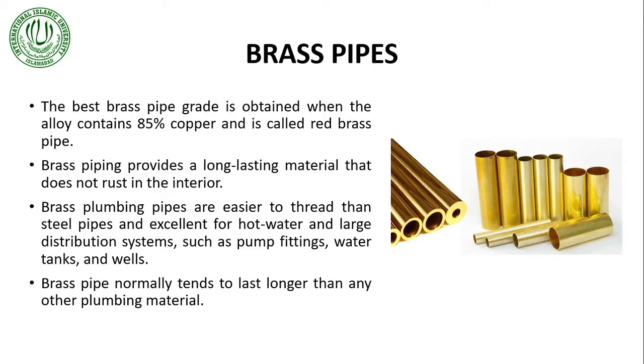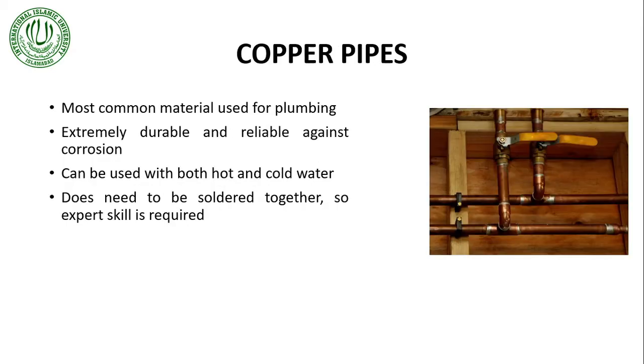So yes, it's very easy to join two pipes together through the threading process, which is easier than steel pipe joinery. Brass pipes are equally good for hot water and cold water distribution systems. These pipes can be used as pump fittings, water tanks and wells, etc. Brass pipe normally tends to last longer than any other plumbing material. Next one is copper pipes. These are the type of pipes that we usually find in our old houses, even in Pakistan. This is the most common material that we use here for plumbing.